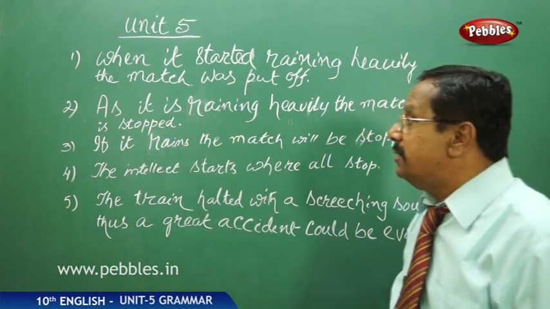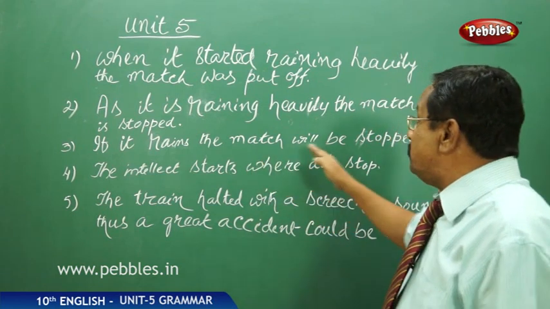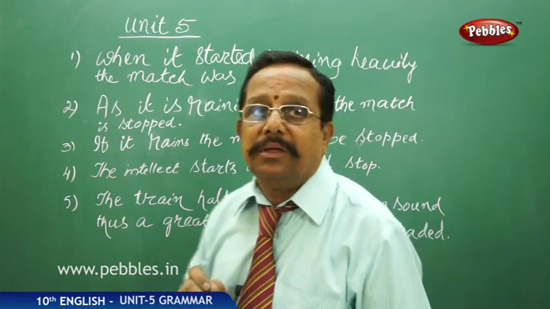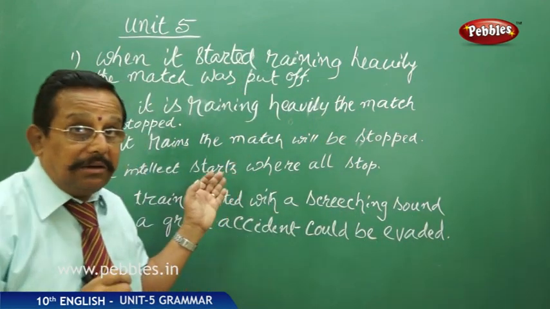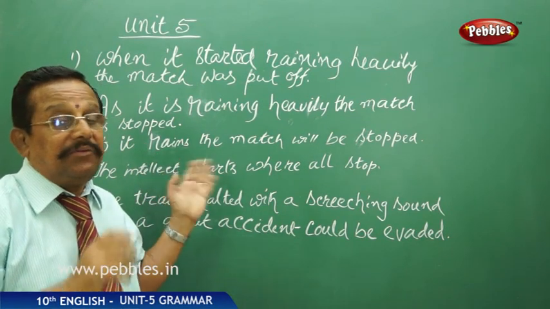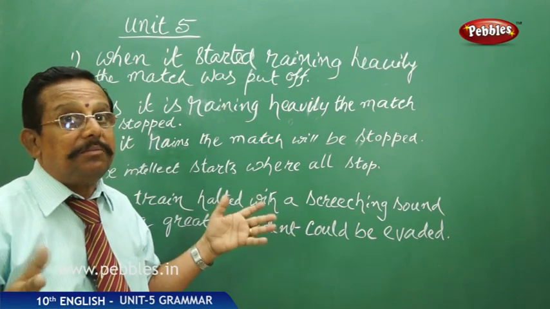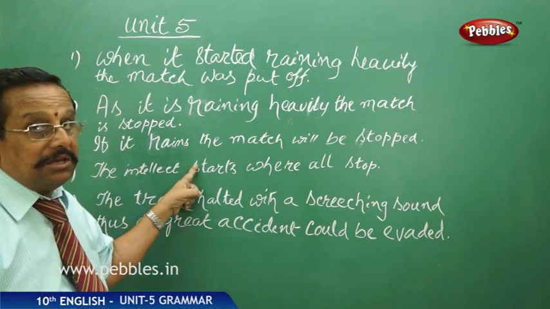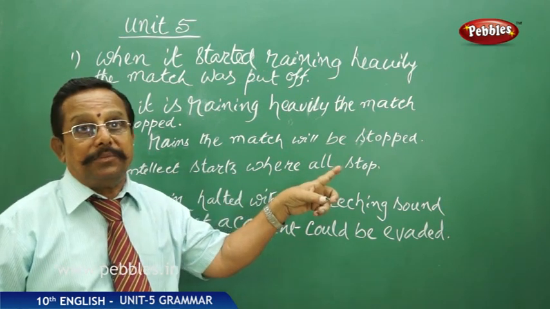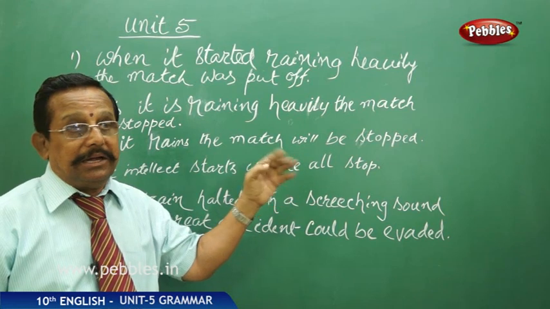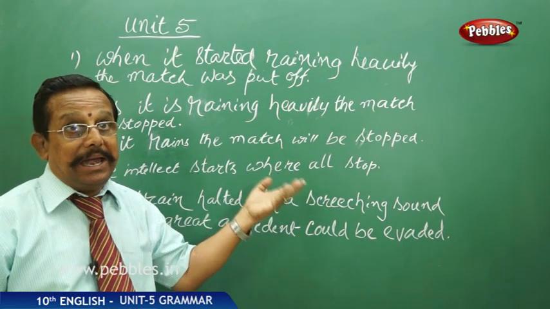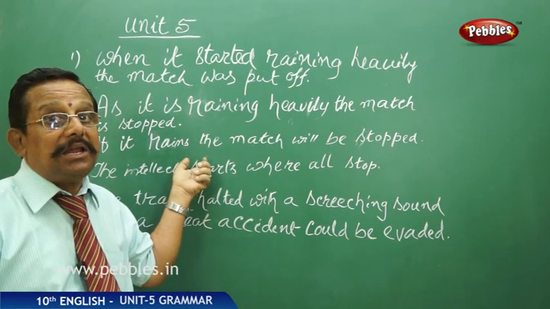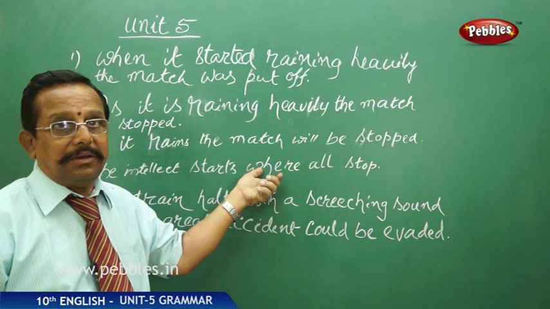And now the third one. If it rains, the match will be stopped. If it rains, right? Though it is a reason, it is a conditional one. If it doesn't rain, there is no stoppage for the match. So it is a condition. The match will be stopped. It is a future action, but dependent on this one condition, if it rains. So it is a conditional adverb clause, right?